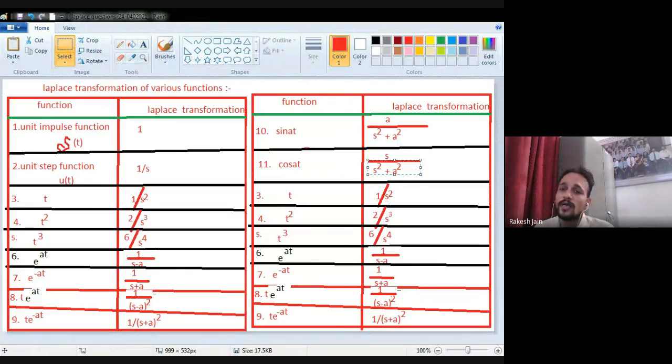Okay. Now sin at and cos at, if multiplied by an exponent term, for example, e raised to the power minus at, then what will happen? See very carefully. These are important formulas. For example, cos at and sin at multiplied by e raised to the power minus at term, then what will happen?